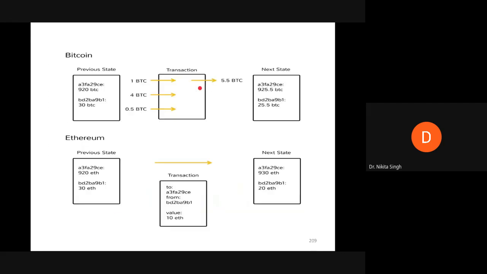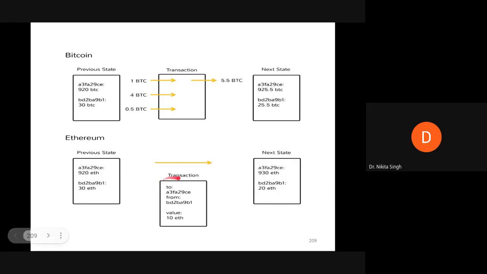Now, in contrast, if you're talking about Ethereum, here also we have two Ethereum public addresses. One has a value of 30 Ether and the other has a value of 920 Ether. The address with 30 Ether is trying to transfer 10 Ether to the other account.